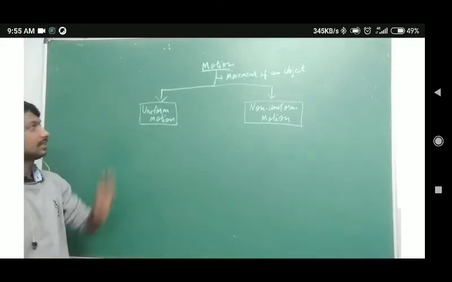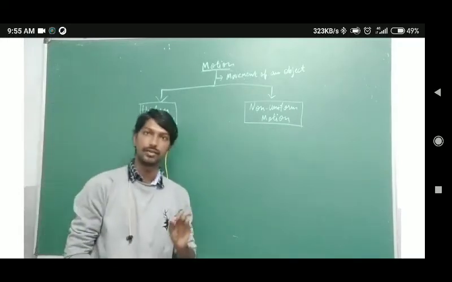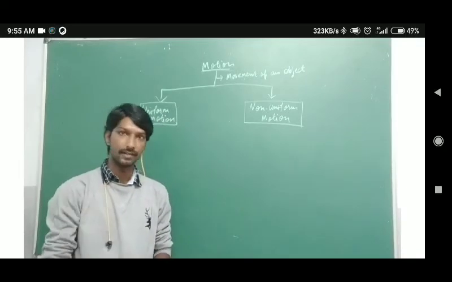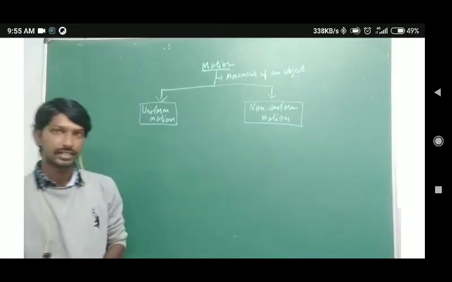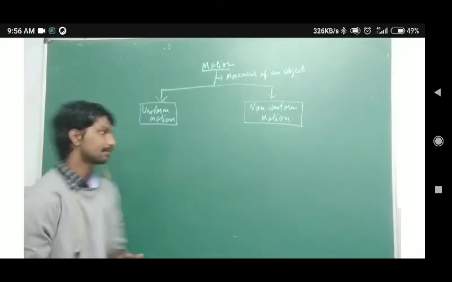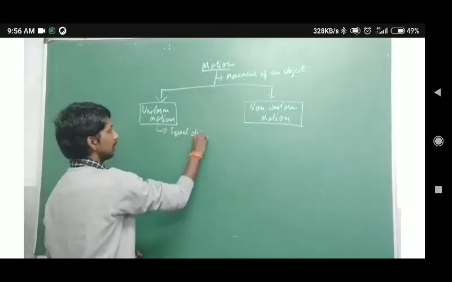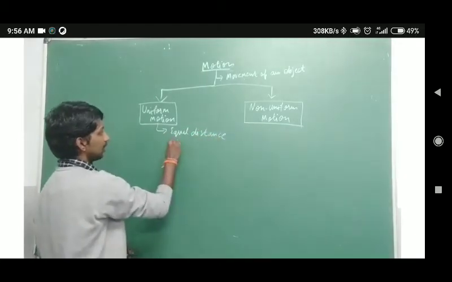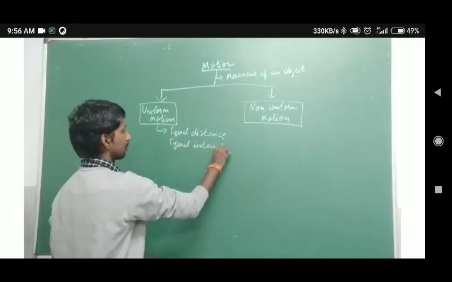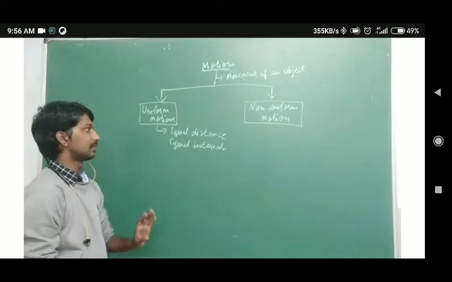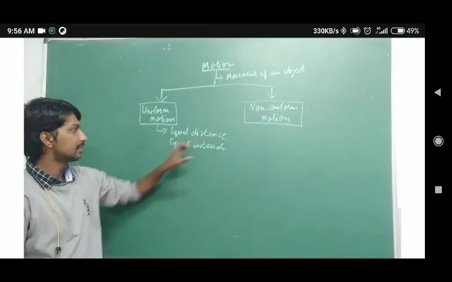Uniform motion means when an object is traveling, or when an object is covering equal distance in equal interval of time. Equal distance, equal intervals. So the keyword to remember uniform motion is equal distance, equal intervals.